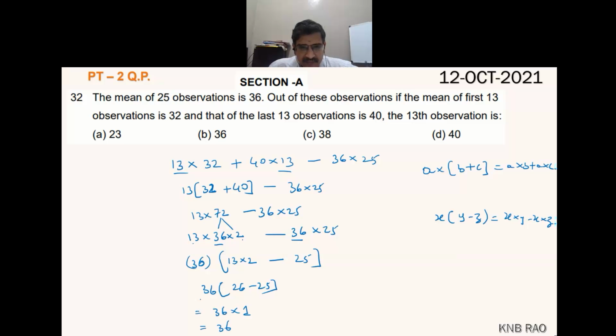the answer. Got it? This simplification is making us reduce multiplications, nothing else. Either you multiply 13 into 32, 13 into 40, 36 into 25, or let's say if bigger numbers are there, you will face more difficulty in simplifying. So always use this logic of distributive laws wherever you can make use of them.